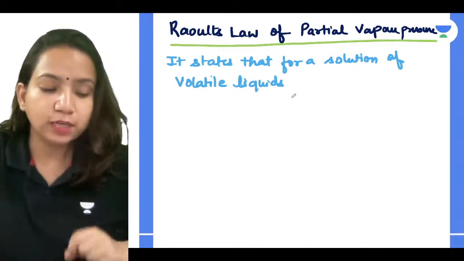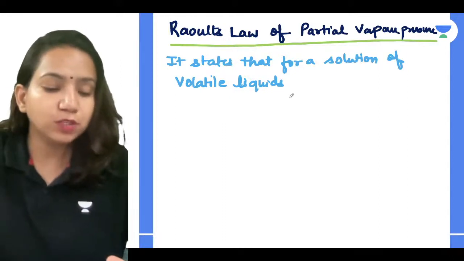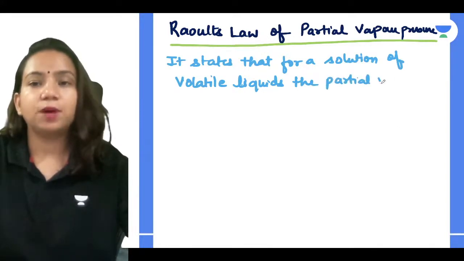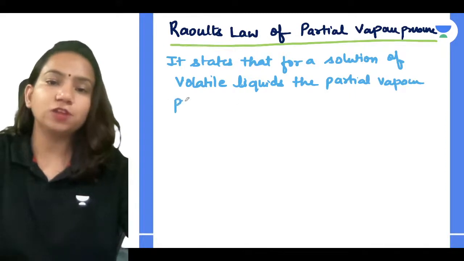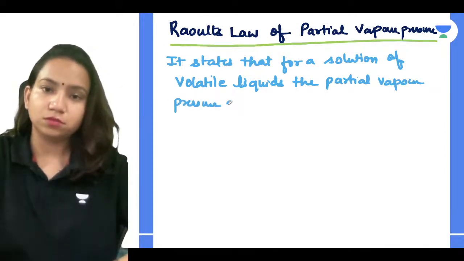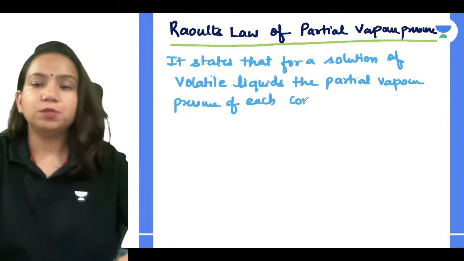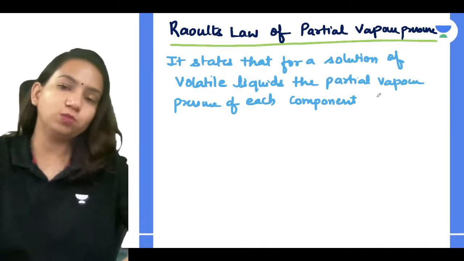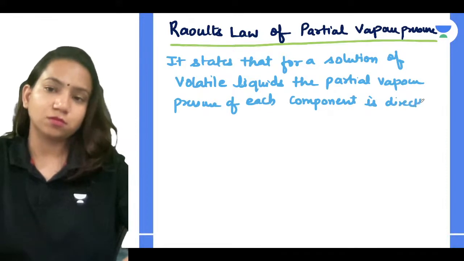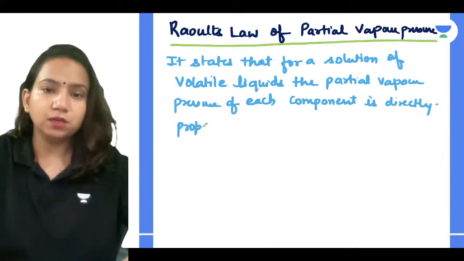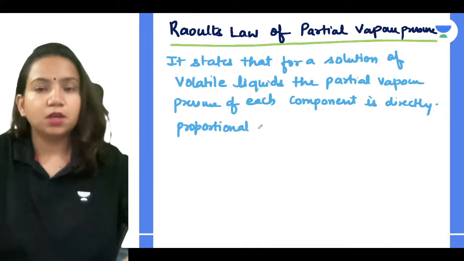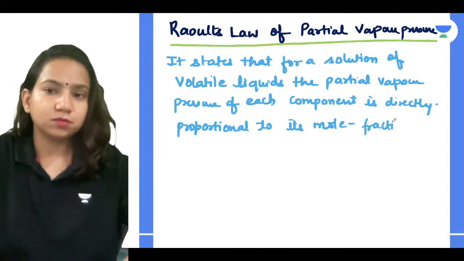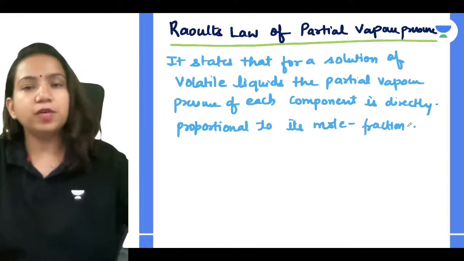It states that for a solution of volatile liquids, the partial vapor pressure of each component is directly proportional to its mole fraction. Correct, guys? Very good. So how can we interpret it?